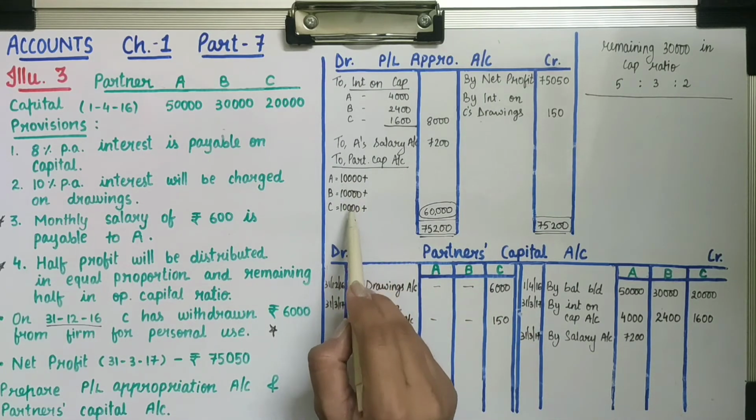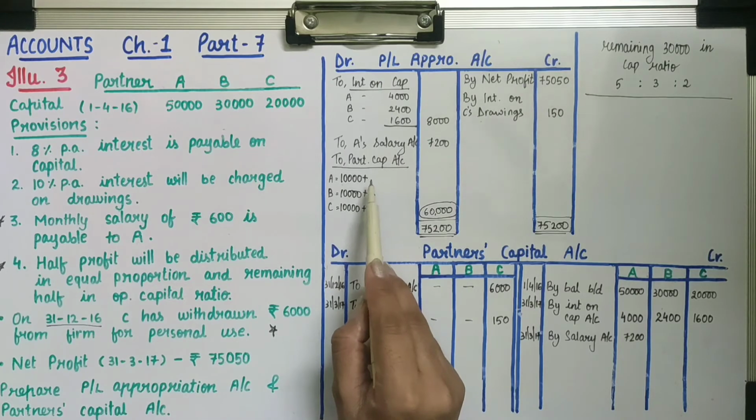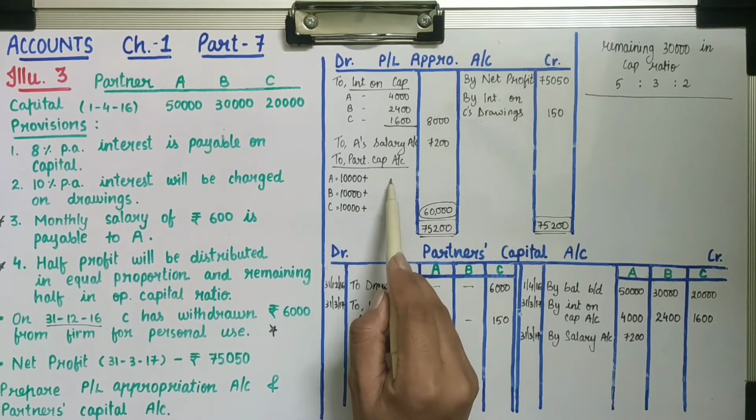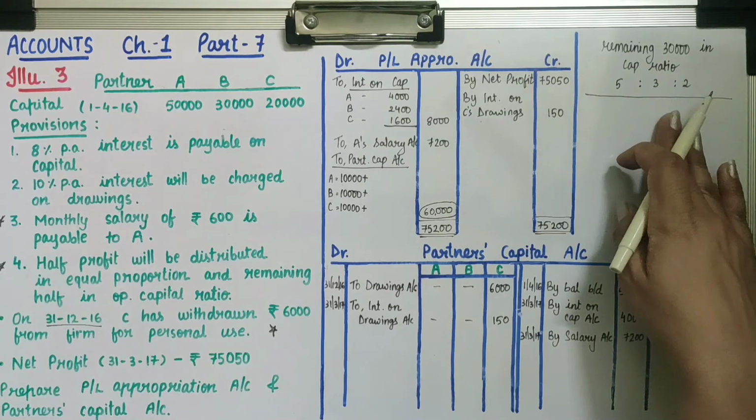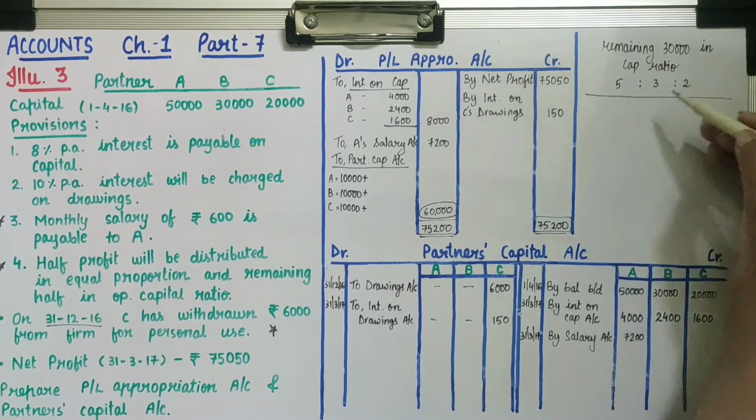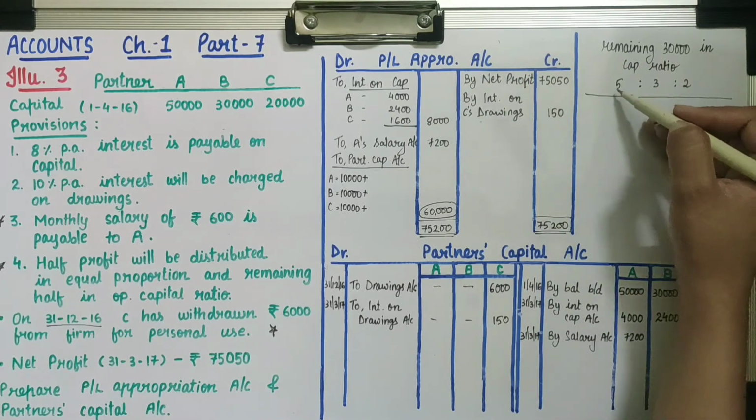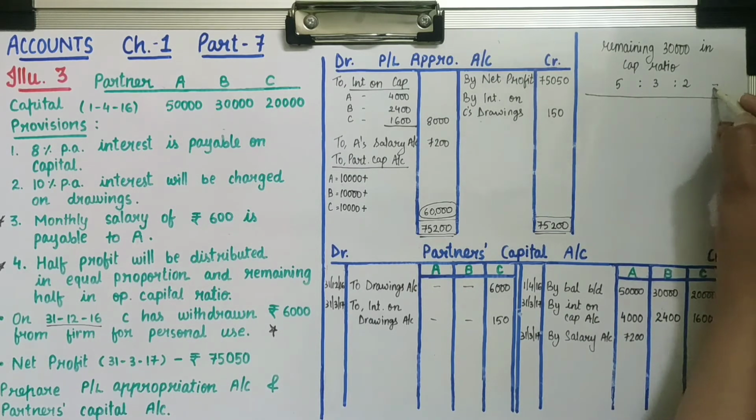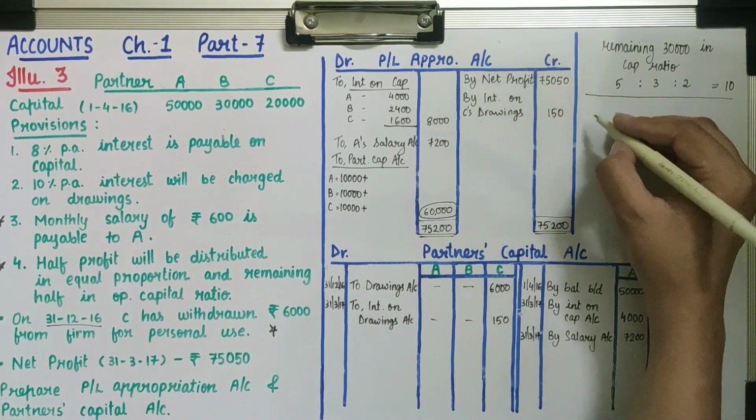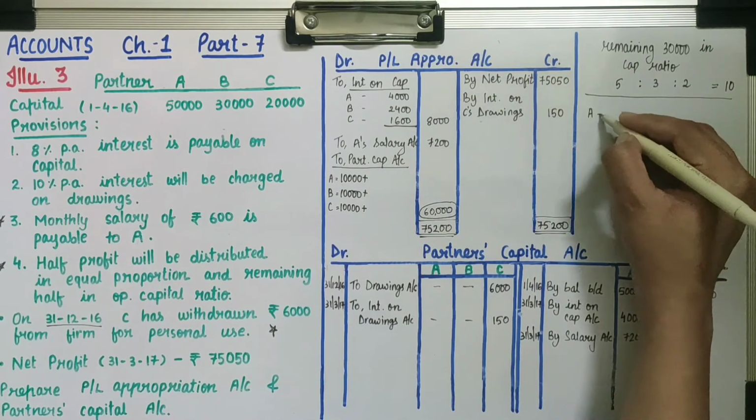See, half profit I have distributed: 10,000, 10,000 and 10,000. The remaining half we will add to this 10,000, and then we will find the total distributed profit of each partner. Now here we are distributing the remaining 30,000 in the capital ratio. Now see, the capital ratio is 5:3:2 and the total of the ratio is 10. Now first we will calculate for partner A.